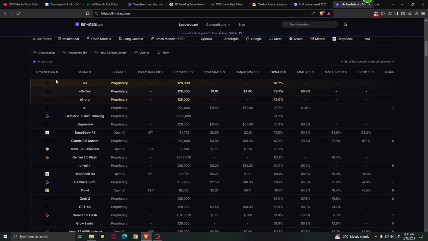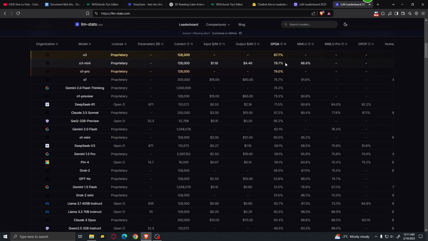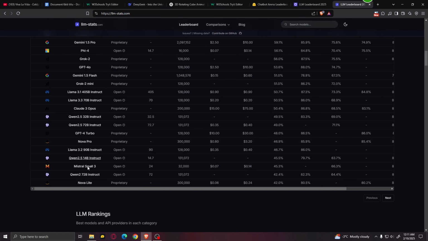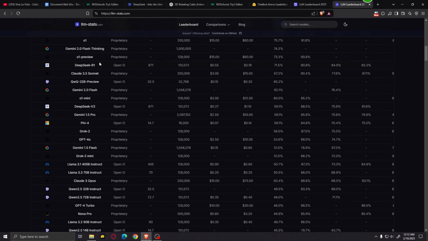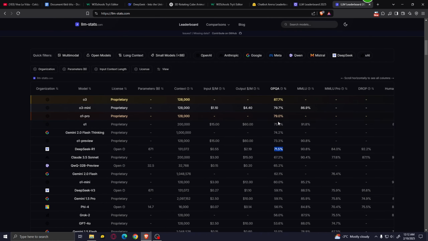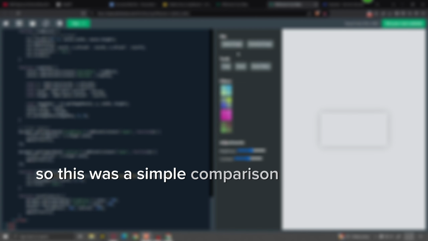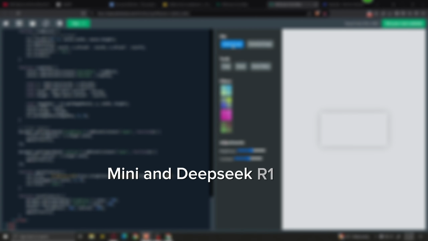And lastly, this is another LLM leaderboard. Over here we can see that the O1 mini model has a score of about 79.7% on a Google proof benchmark. And if we scroll a little bit, over here we have the DeepSeek R1. And this one has a score of 71.5, so about an 8.2% difference on the GPQA benchmark. So this was a simple comparison between the O3 mini and DeepSeek R1 models.